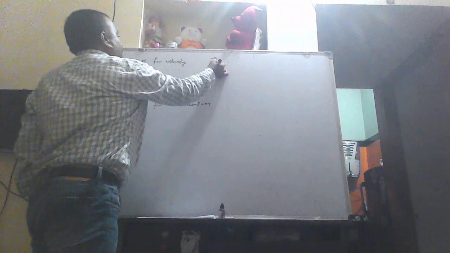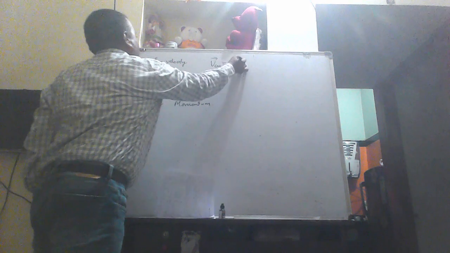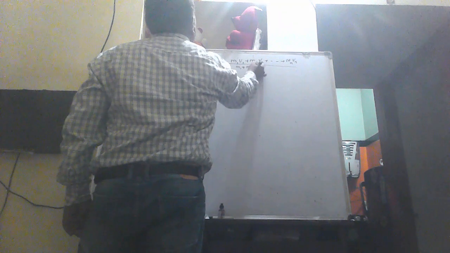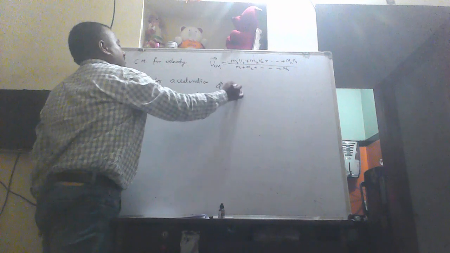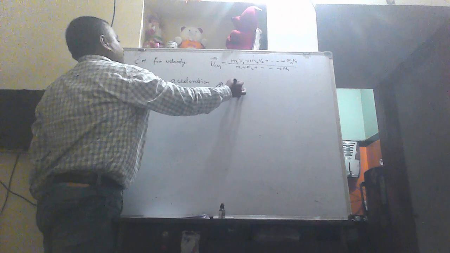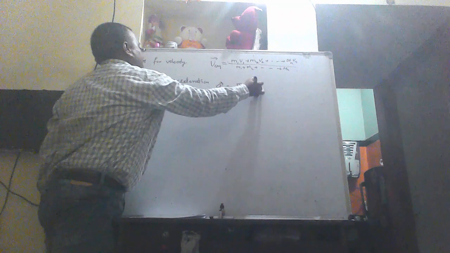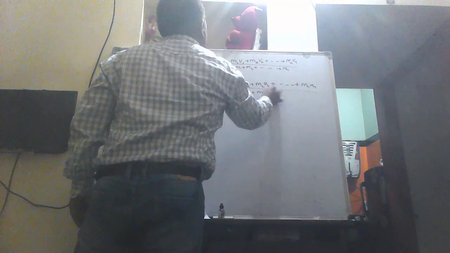Velocity of center of mass is m1 v1 plus m2 v2 plus and so on plus mn vn, divided by m1 plus m2 plus and so on plus mn. Similarly, I go for acceleration of center of mass as the sum of mass times acceleration of individual particles: m1 a1 plus m2 a2 plus and so on plus mn an, divided by m1 plus m2 plus and so on plus mn.